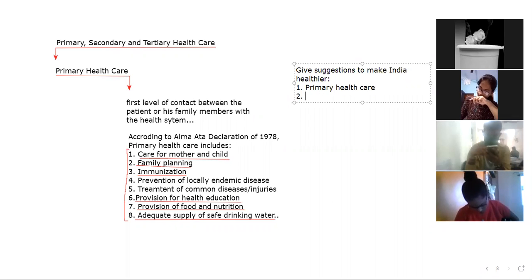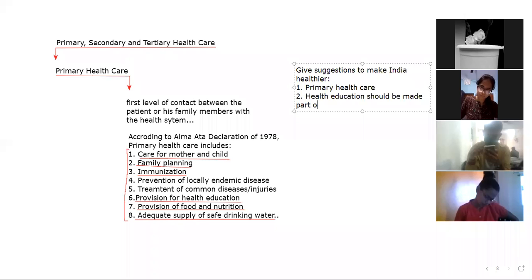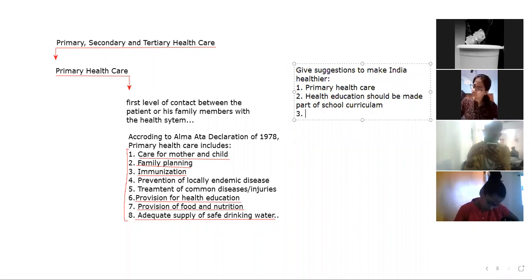Number two, health education should be made part of the school curriculum. This is the next thing.